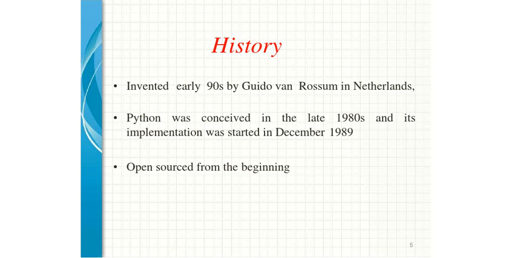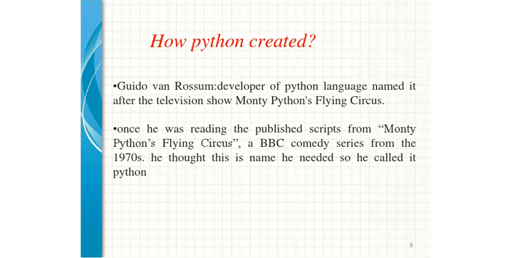Now, the name Python. We must have wondered why the name Python is given to this language. The reason behind this is very funny. Whenever the inventor Guido was thinking about this language, he was watching a show on television, namely Monty Python's Flying Circus, telecast by the BBC comedy series over there in the Netherlands. So at that time, he thought, let us name the scripting language Python.